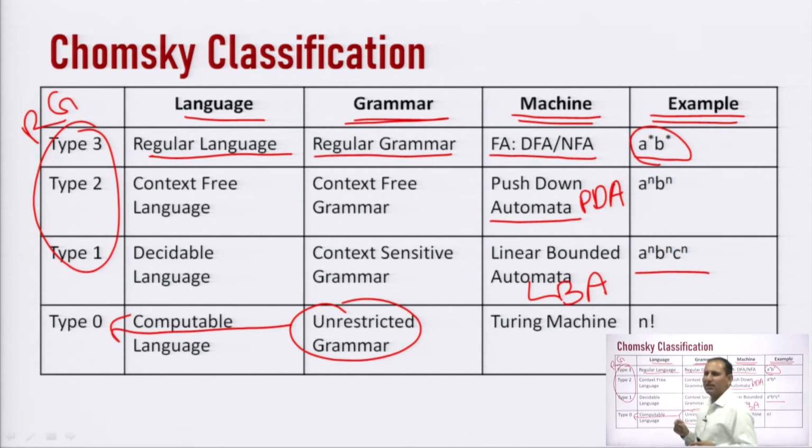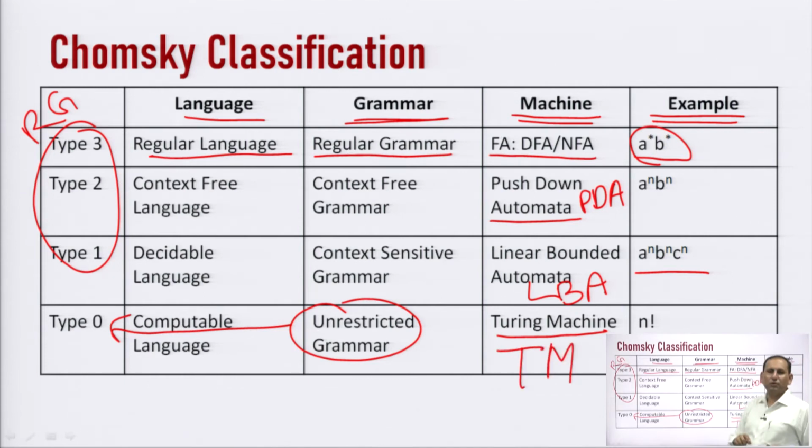It means that there is no restriction, or very limited restriction. The machine which is used to recognize this type 0 is known as a Turing machine, in short TM, and the example for this Turing machine is n factorial.